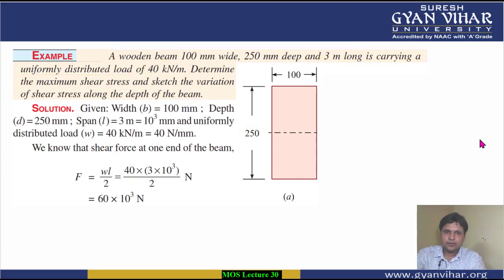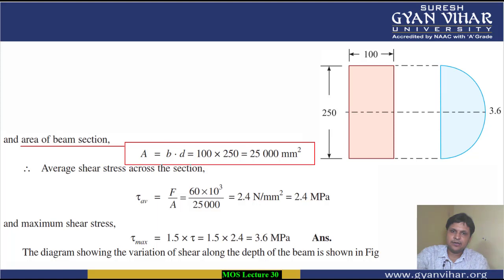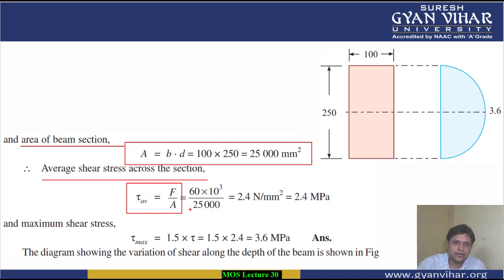Now 60 into 10 to the power 3 we have calculated, and now what will we do? We will calculate the area of the beam section. What will be the area of the beam section? Area of the beam will be equal to B, the width, multiplied by D, the depth. Multiplying both values, we will get the area. Now the average shear stress, if you want to calculate directly, we have the simple formula. Shear stress is equal to shear force upon area. Since the cross sectional area as well as the force are both here, we will get 2.4 Newton per mm square. Newton per mm square can be written as megapascal.